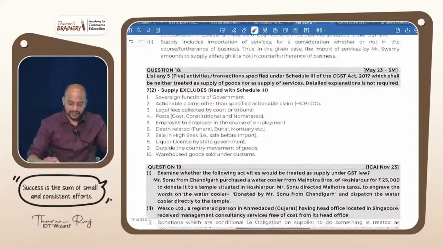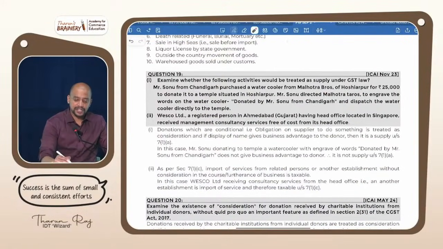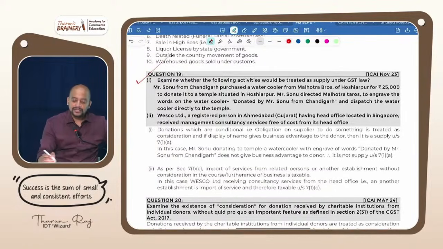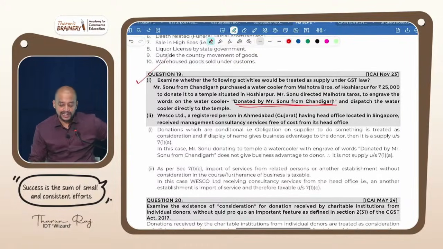Then next, question number 19. The display of donor name is there, related to that. Examine whether the following activities would be treated as supply under GST law. Mr. Sonu from Chandigarh purchased a water cooler from Malhotra Brothers of Hosirapur for 25,000 to donate it to a temple situated in Hosirapur. Mr. Sonu directed Malhotra to engrave the words 'water cooler donated by Mr. Sonu from Chandigarh' and dispatch the water cooler directly to the temple.